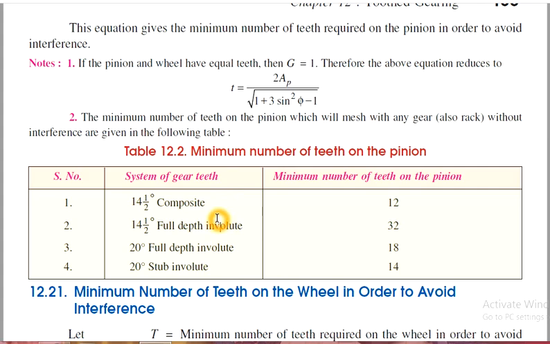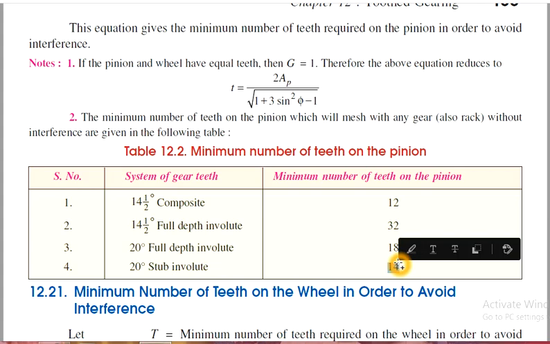For the system of gear teeth, that is 14 and a half degree composite, the minimum number of teeth to be maintained on the pinion is 12. Okay, this is the default value; researchers found out the minimum number of teeth. So whenever a problem asks about the concept of minimum gear teeth on the pinion, for conditions like this, we have to substitute the values as 14.